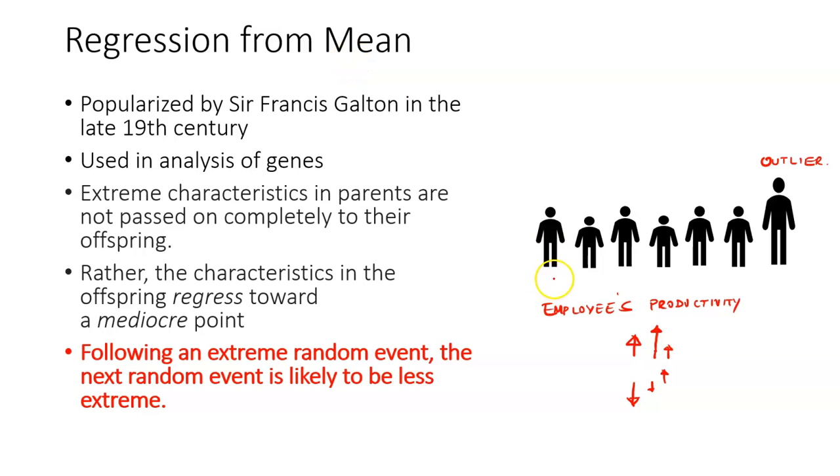We tend to form opinions about individuals based on just one outlier performance, right? Don't do that. Regression from mean is at play. If an extreme event has happened, the chances for that extreme event to happen again is very, very low, and it's even lower for that extreme event to be beaten. Please keep this in mind when you are setting targets.